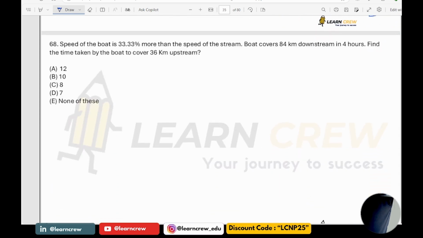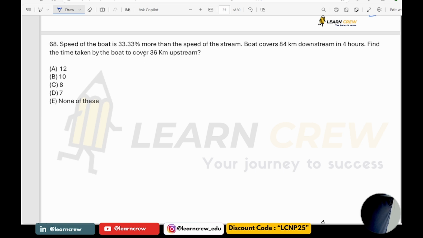Next, the speed of the boat is 33.33 percentage more than the speed of the stream. The boat covers 84 kilometers downstream in 4 hours.